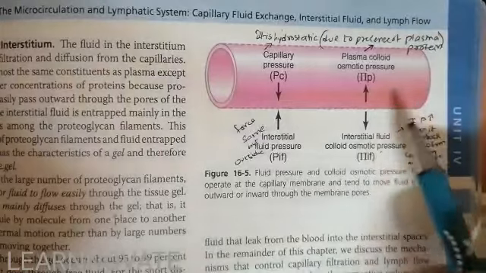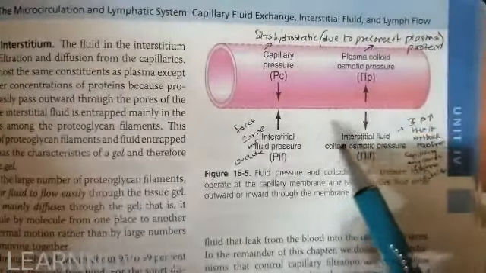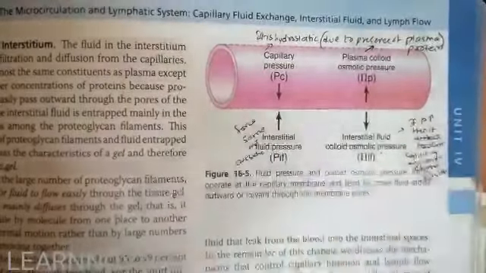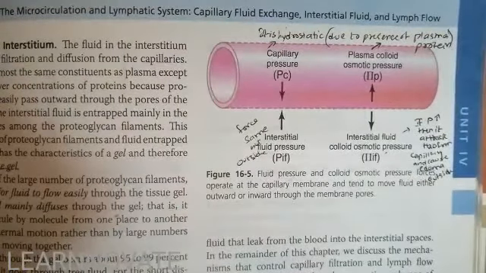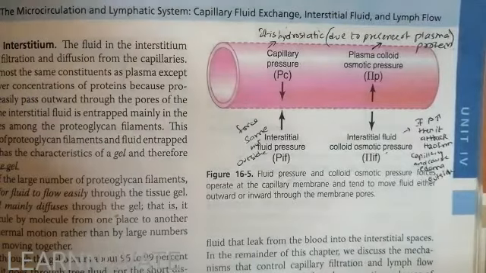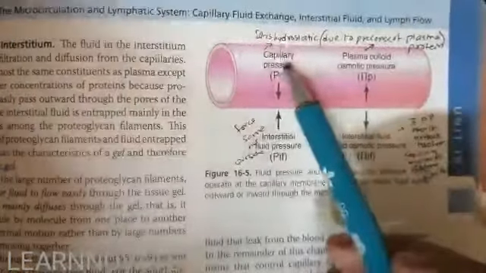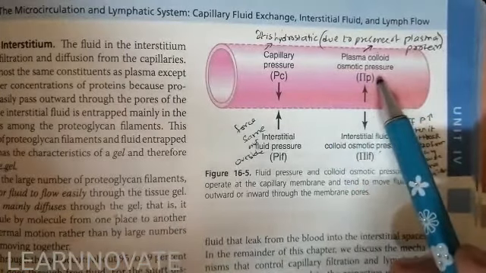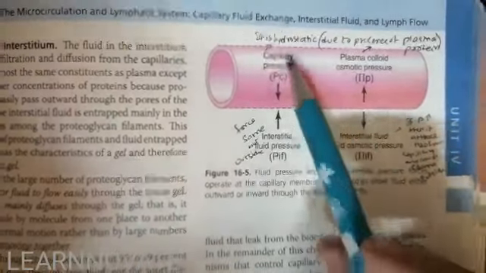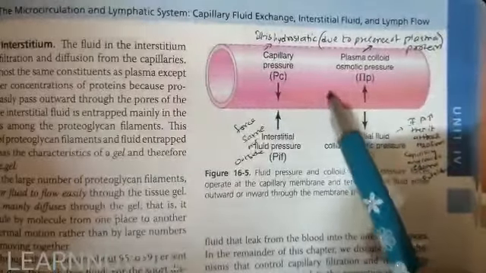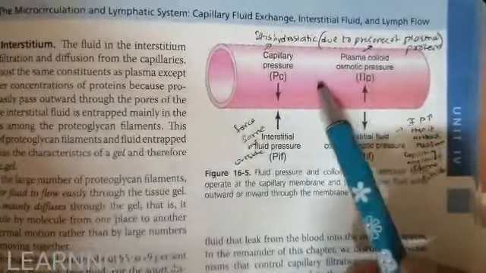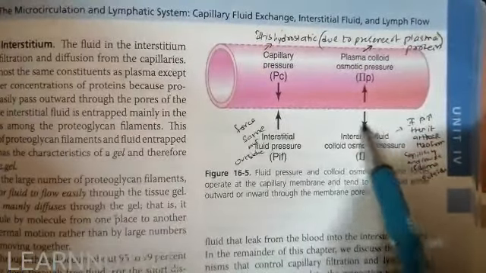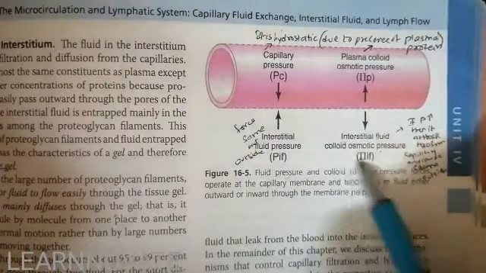The colloidal osmotic pressure is simply the pressure that is exerted by the plasma proteins that are present in the capillary, and also in the interstitial spaces. The capillary plasma pressure is also called the colloidal osmotic pressure, and this pressure causes the fluid to move into the capillary, so that more fluid accumulates inside the capillary, while the interstitial colloidal osmotic pressure will cause the fluid to accumulate in the interstitial space.